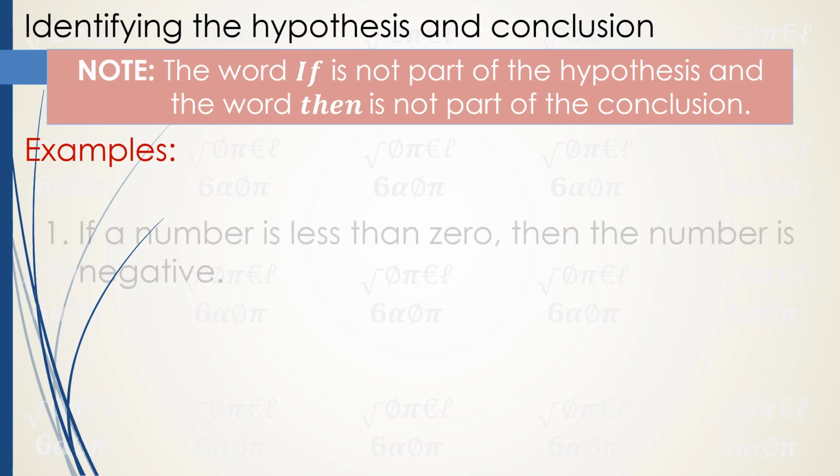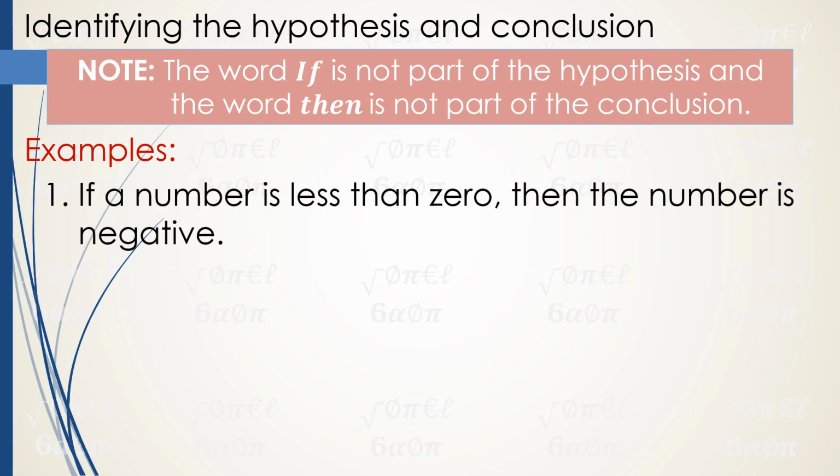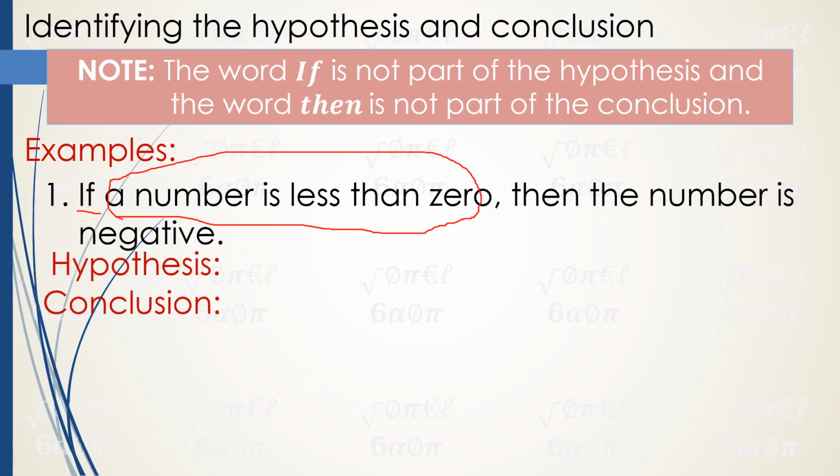Okay, examples. Number 1: if a number is less than 0, then the number is negative. When we read an if-then statement, it is easy to find the parts. This is the if, so for sure, after the word if, we have the hypothesis. So our hypothesis is: a number is less than 0.